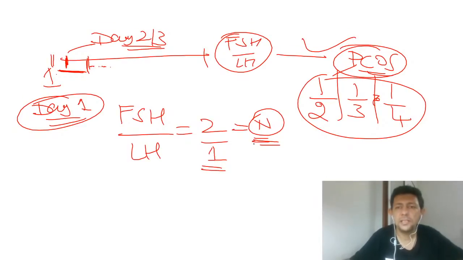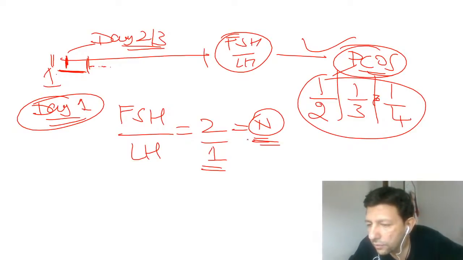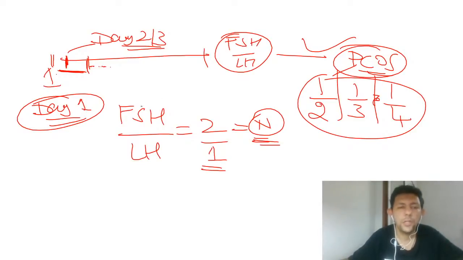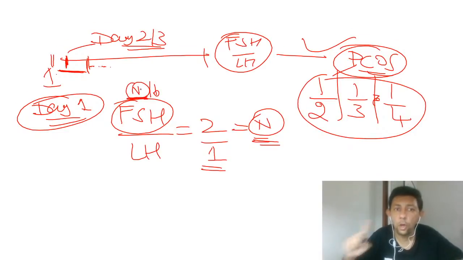Yes, correct, very good Vishwaraj Singh. Now please pay attention to why this happens: in PCOS, the FSH could be normal or slightly lesser, but LH is definitely going to be on the higher side.